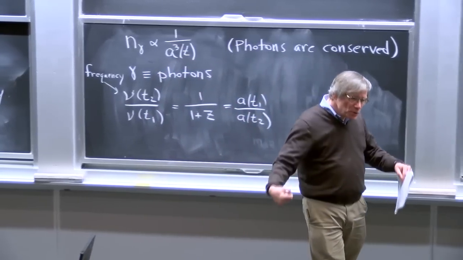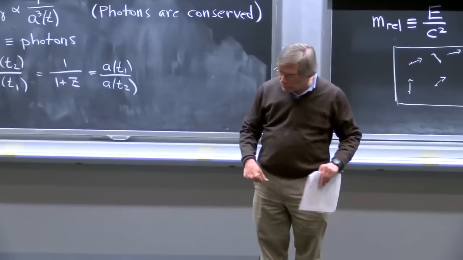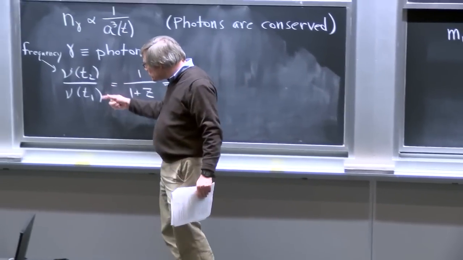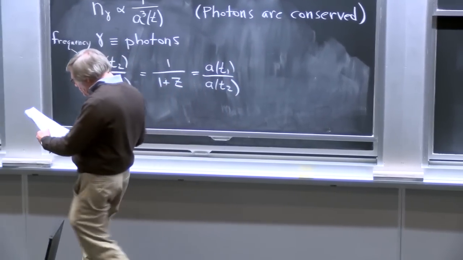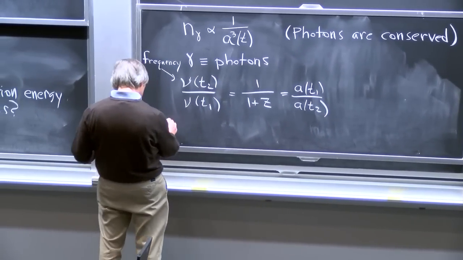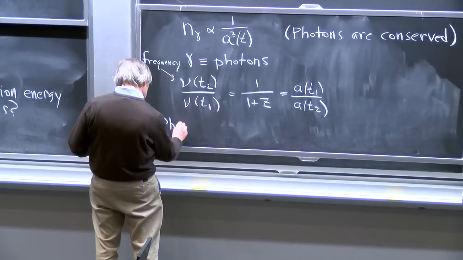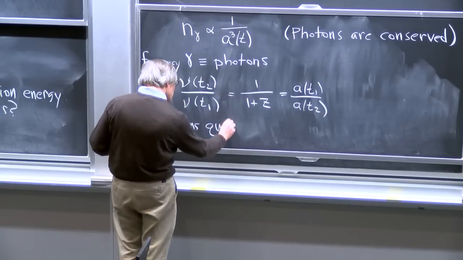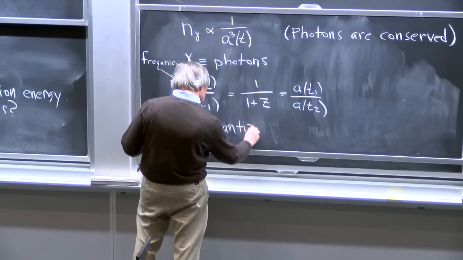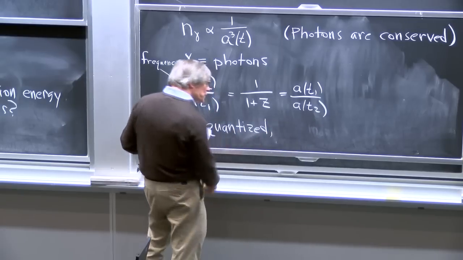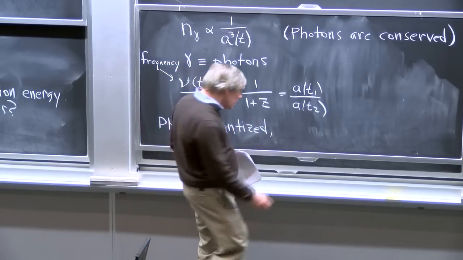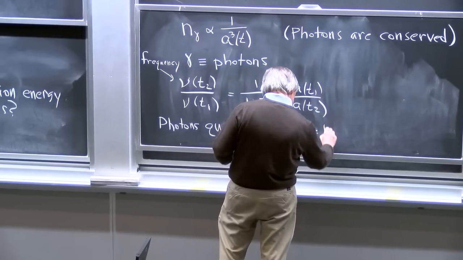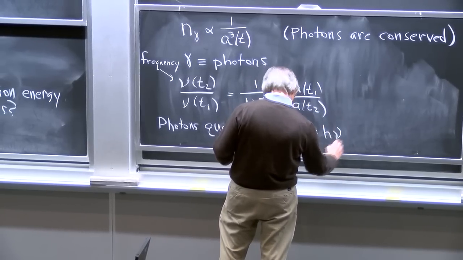When the scale factor doubles, all of the frequencies are halved. And that means that all the photons are lowering in frequency. And we also know that photons are quantized. The energy of a photon can't be any old thing, but in fact, the energy of a photon is equal to h times nu.